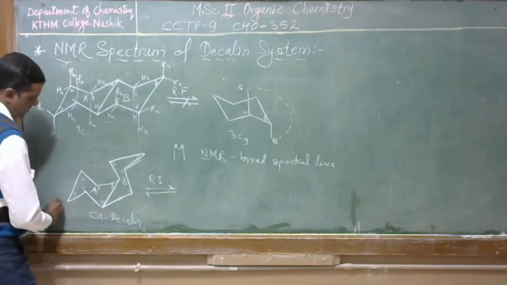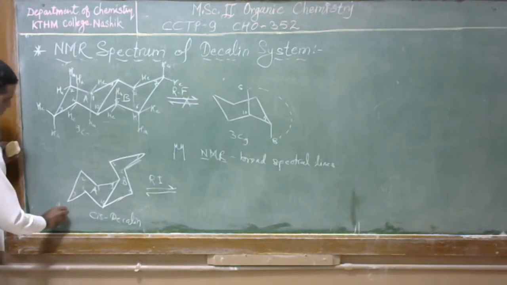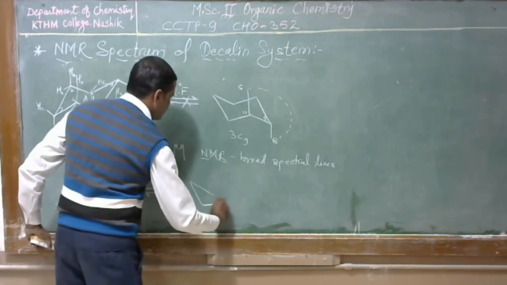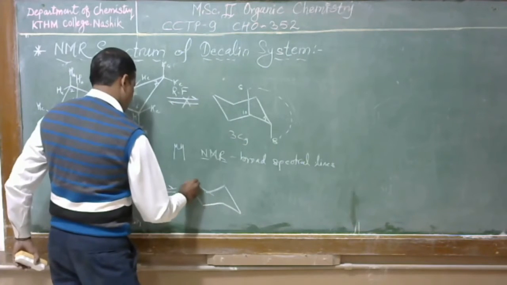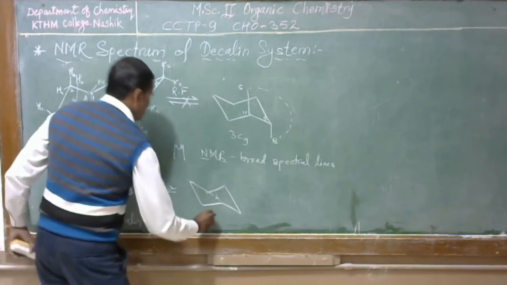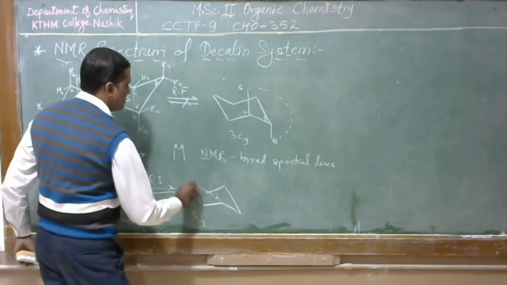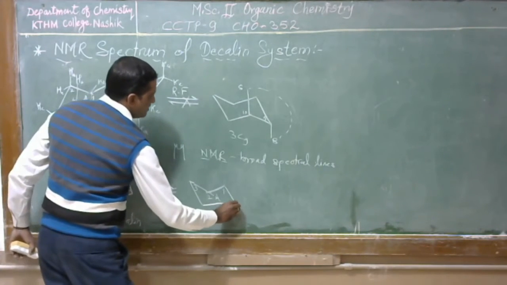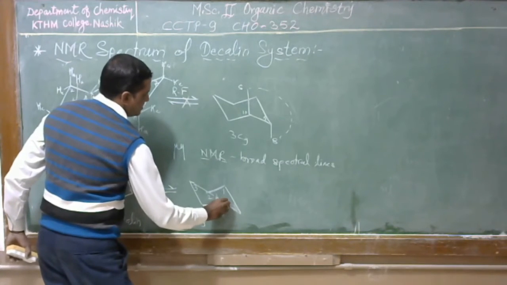This conformation of the A ring is 9C3. After ring flipping, suppose I carry out the ring flipping of the A ring, the 9C3 conformation is converted into the 3C9 conformation. This is carbon number 3, this is 2, 1, 10 and this is 9.